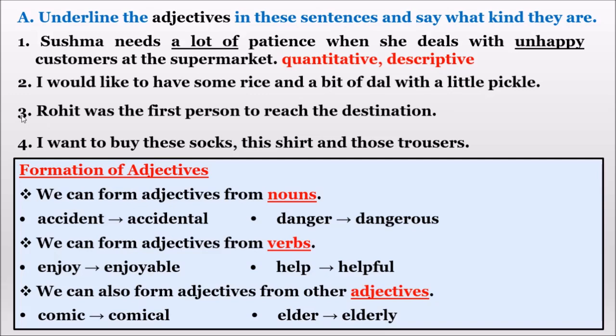For the third one, Rohit was the first person to reach the destination. Here what are the adjectives? No color has been given, no shape, no nature. They have given a number here. First. First means number. So underline the first. If it is a number which is given clearly, what is that adjective? It is a numeral adjective.